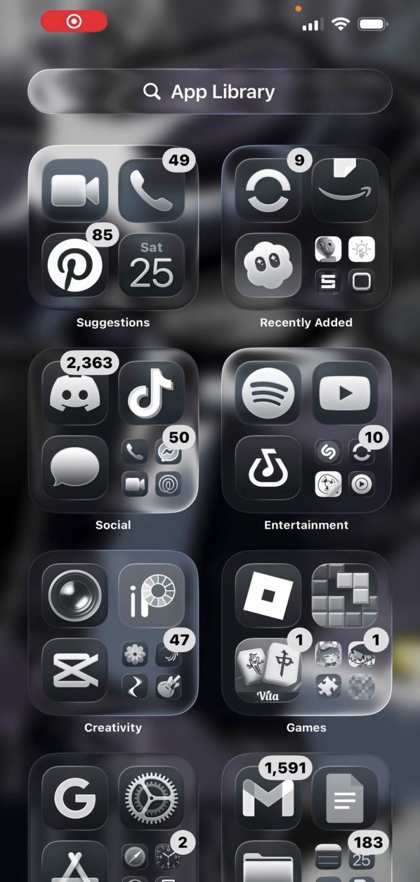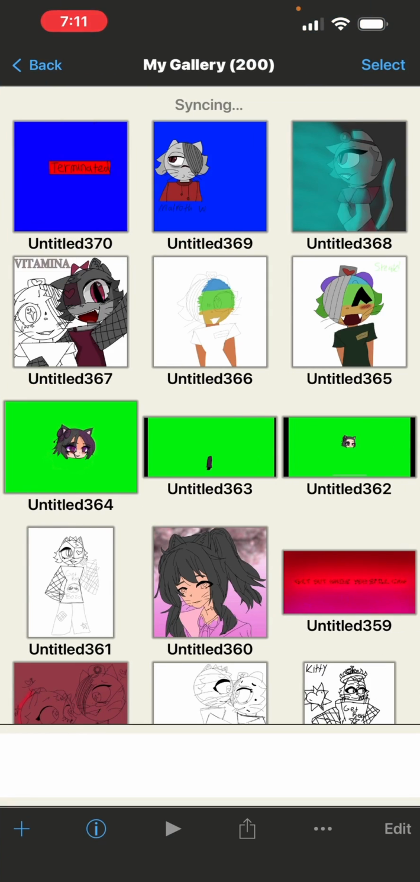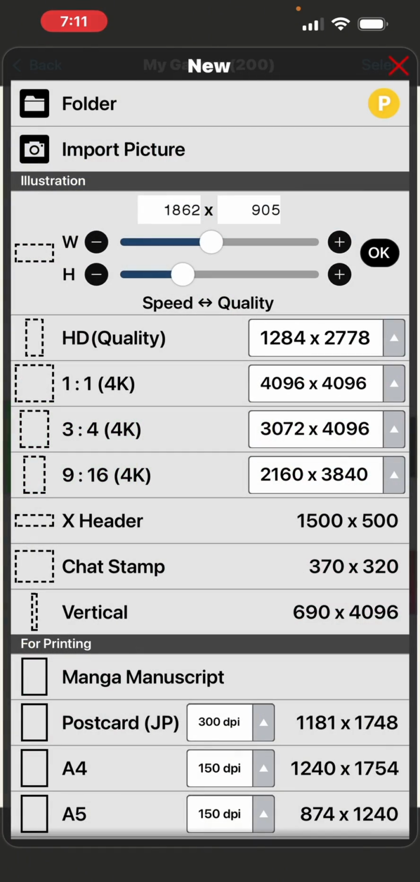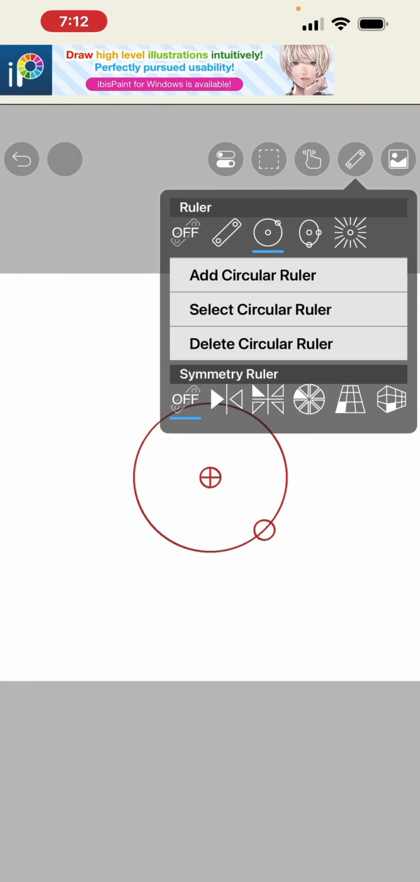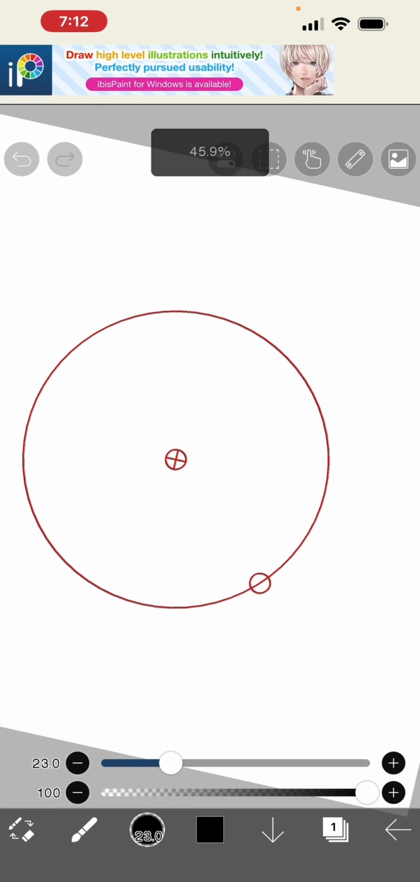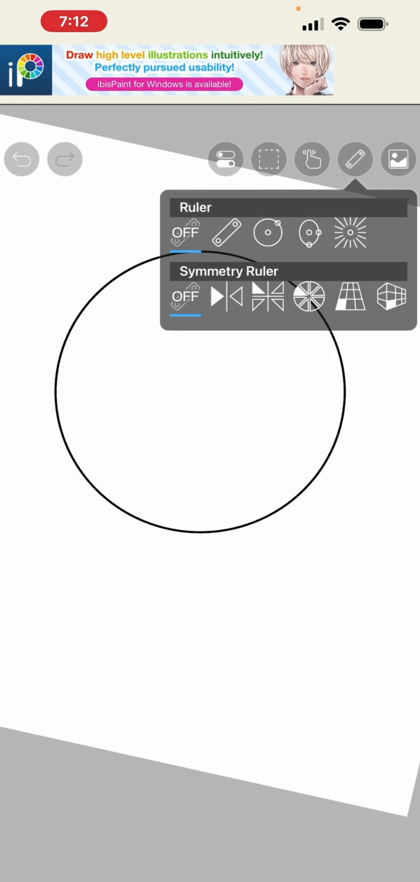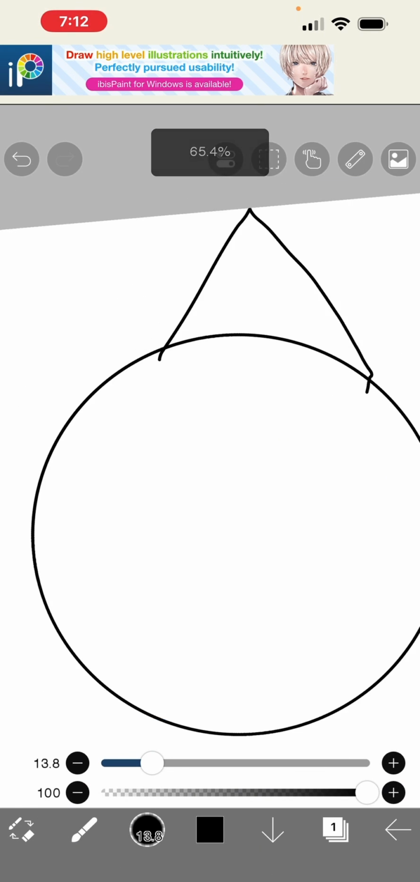Hey guys, so this is my tutorial on how to make the Termination animation. What you want to do is go to Ibis Paint and get your characters. Obviously you have to have 12. But for the first red and blue scene, you want to draw your character. For instance, I'm going to draw Kiki like I drew in the video.